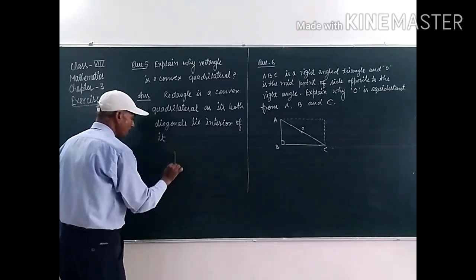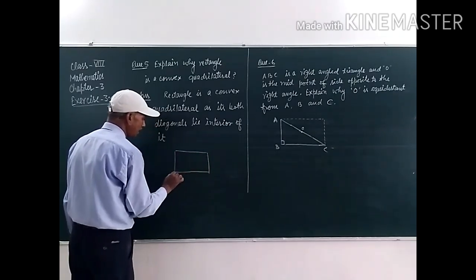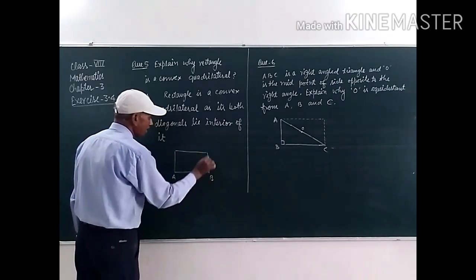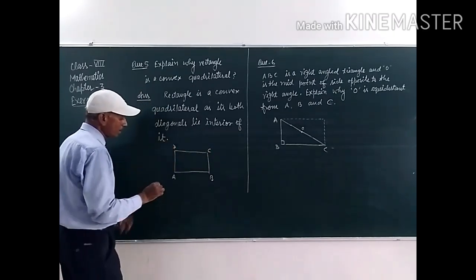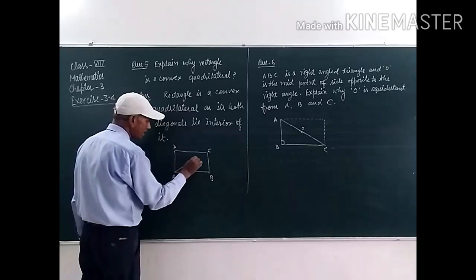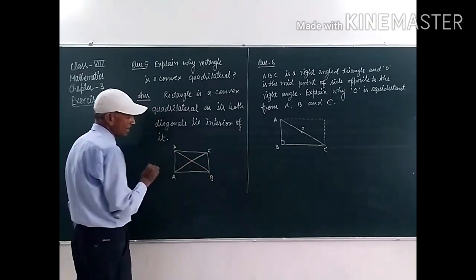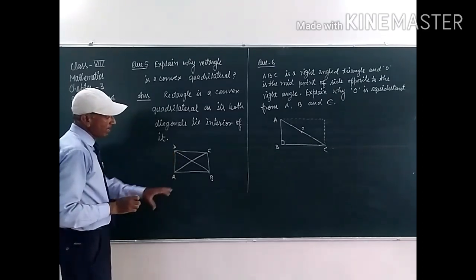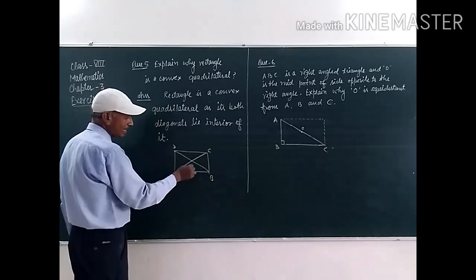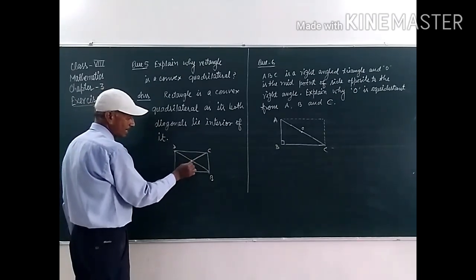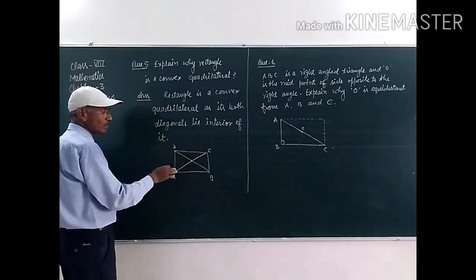Student, this figure is a rectangle ABCD, and the diagonals are AC and BD. These two diagonals lie in the interior of this rectangle. So this one is a convex quadrilateral.